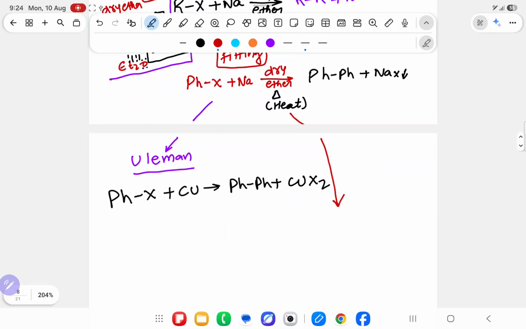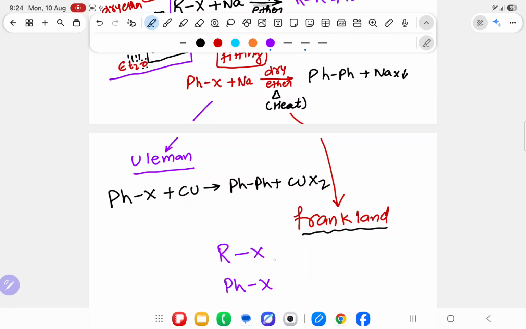At the same time, one scientist came, Frankland, and he is saying, brother, you are playing with alkyl and aryl, I will play with something else. Either you take alkyl or you take aryl, take zinc as the metal. Dry ether everyone is using, dry ether and heat everyone is using. Over here it is also using dry ether and heat, he is also using dry ether and heat.